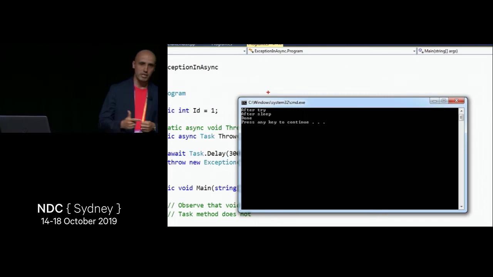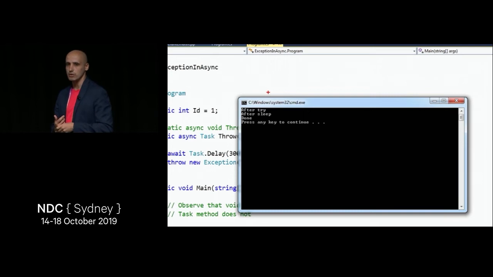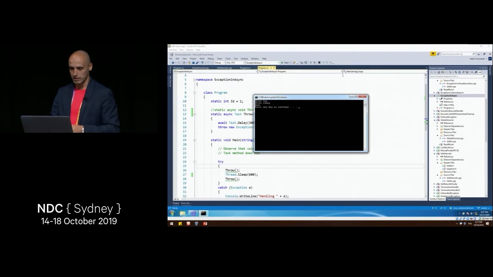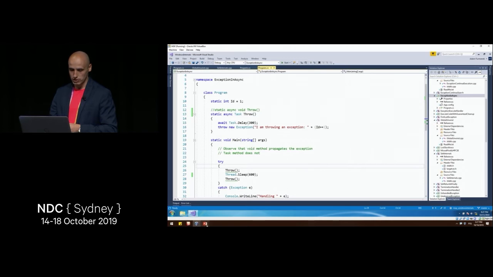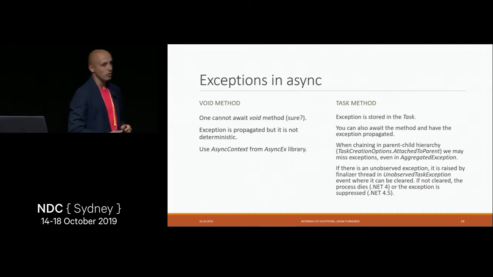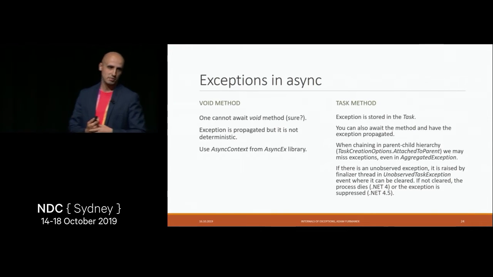Because before, we had an exception which was thrown and propagated out of bounds, but at least we knew there was an exception. We observed the exception. Here, in this situation, the exception is basically hidden. It's not visible for us anymore. So the exception is stored on the task object. And when the garbage collector starts cleaning the memory, when it notices there is a task which needs to be cleaned up, and this task has an exception, then the GC starts propagating it.